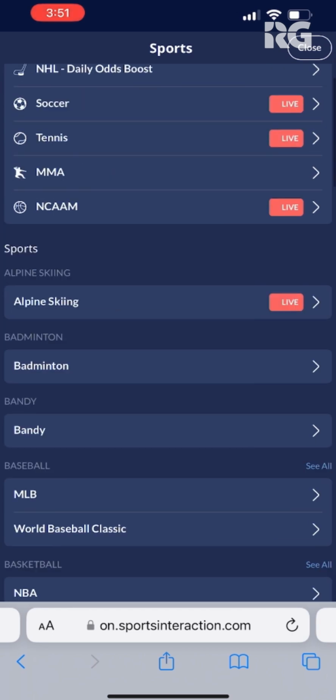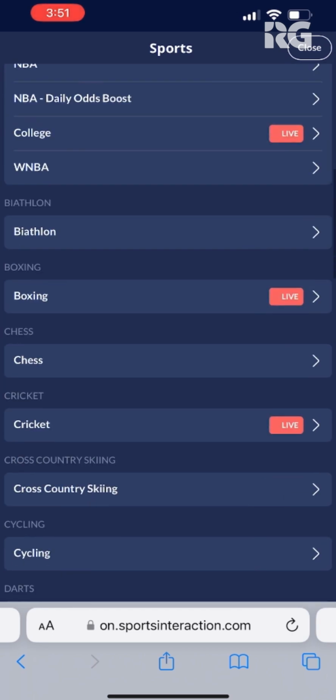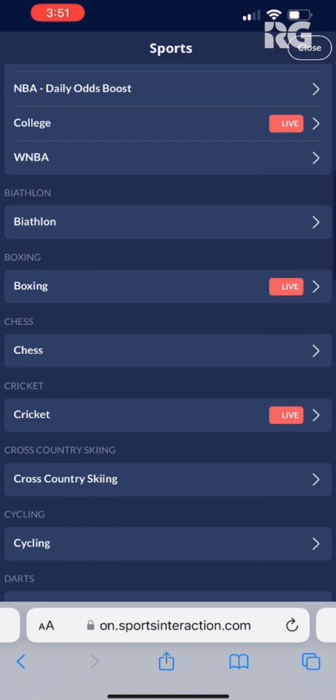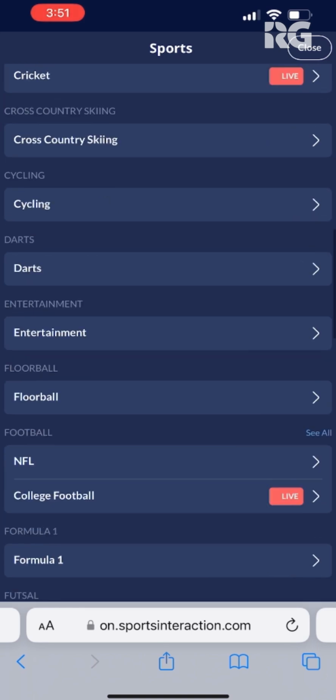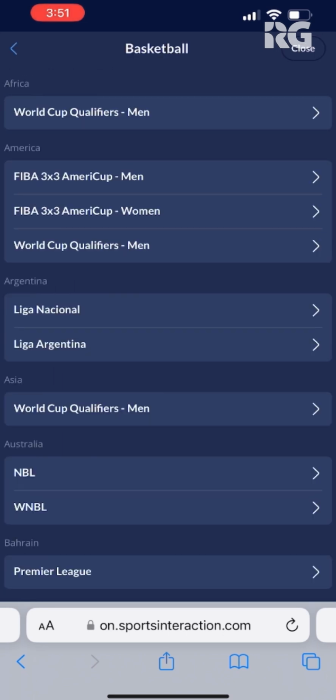There's alpine skiing, badminton, bandy. You keep scrolling down here. Even boxing's a little bit of a niche market nowadays. We have cycling, darts, floorball, entertainment. So there's a lot of different things you can choose from. For example, if you click basketball, you can see all the different types of markets, or leagues and sports, that are available.